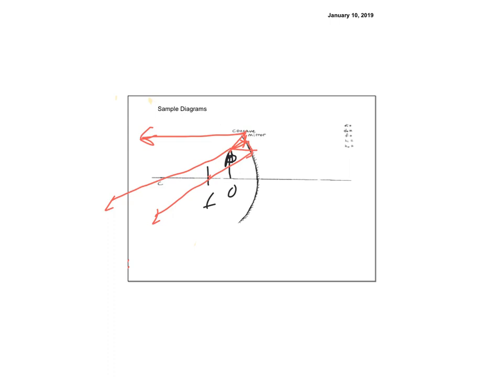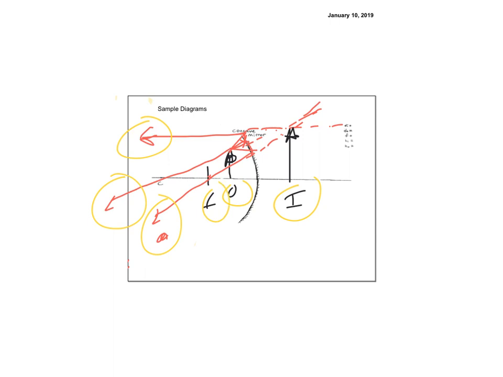So then I need to extend them backwards. Since it didn't work, I'll do that, dash that back. So we have this one that came out through the mirror. We have this one, and this one that I need to extend back, right? So then I extend that center one back, and then, because sometimes it gets confusing of which one, right? So this is the one that I'm extending back. And I can see that my image is right about there, and then that would be a negative DI. So I always show my I, my O, my F, along with my arrowheads, yeah?